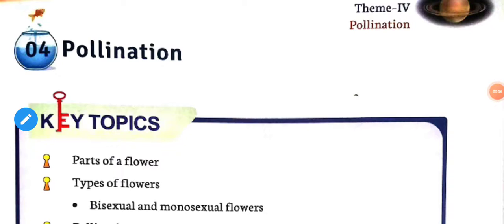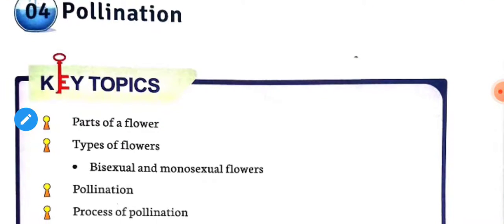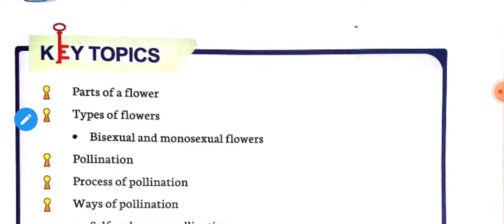Students, it's a science class, and today I'm going to start chapter 4, Pollination. Children, in this chapter, we will know about some topics. These topics are parts of a flower, and the next topic is types of flowers, bisexual and monosexual flowers.